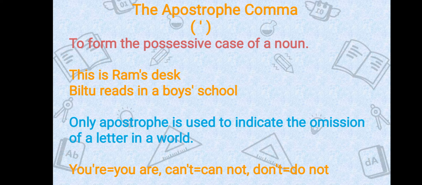Suppose, for example, this is Ram's desk. So this desk belongs to Ram. We have written Ram, then apostrophe, then S. Ram's desk. This is Ram's desk, which means this desk belongs to Ram.